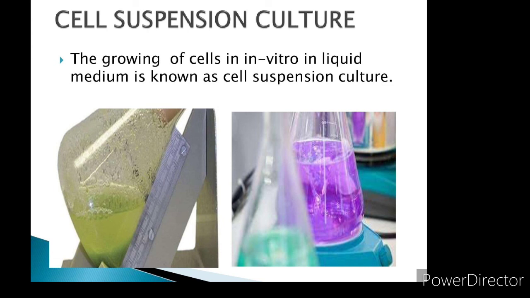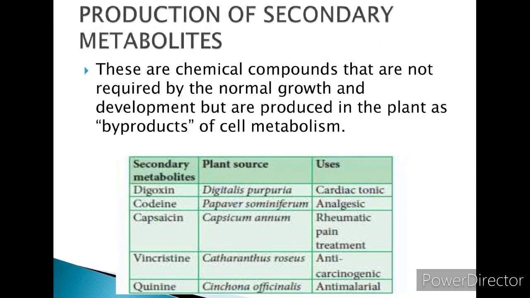Cell suspension can be useful for the production of secondary metabolites like alkaloids, flavonoids, terpenoids, phenolic compounds and recombinant proteins.